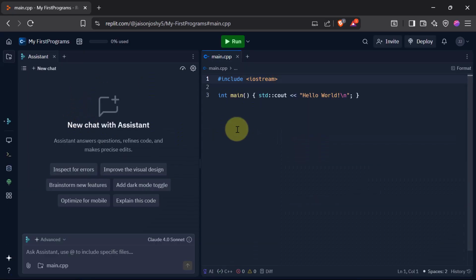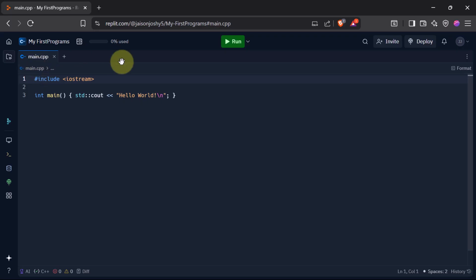So as you can see, we get a template like this. We also have an AI assistant here. We'll not make use of the assistant, so let's close this. Here is the text editor where you can write your code, and just like that you are ready to code.